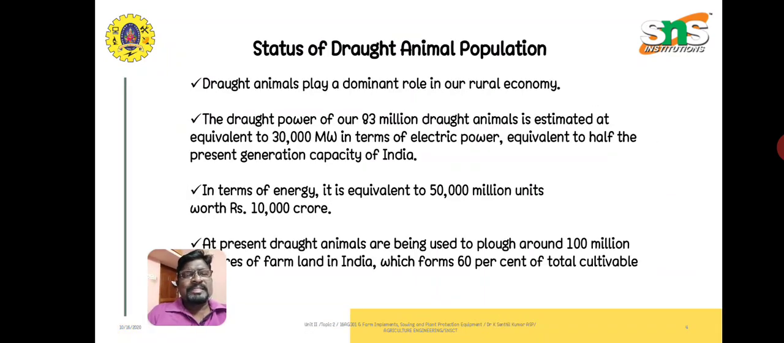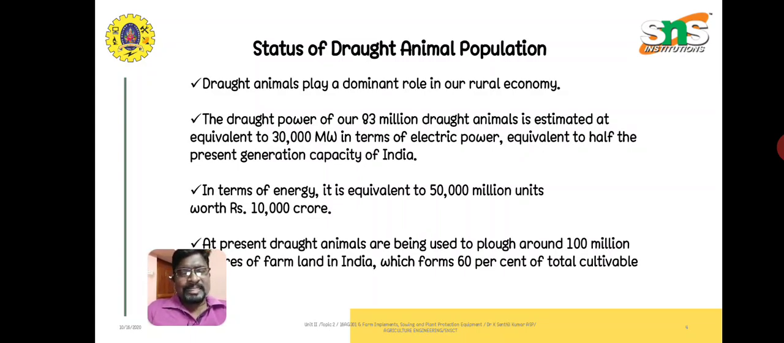To talk about the status of the draft animal population in our country, we should know that draft animals play a dominant role in our rural economy. Rural means the villages, as the city comes under urban. In the rural population, these draft animals play an important role. In agriculture, either in primary tillage or secondary tillage, or whatever implements are used, we mainly use animals as the source.